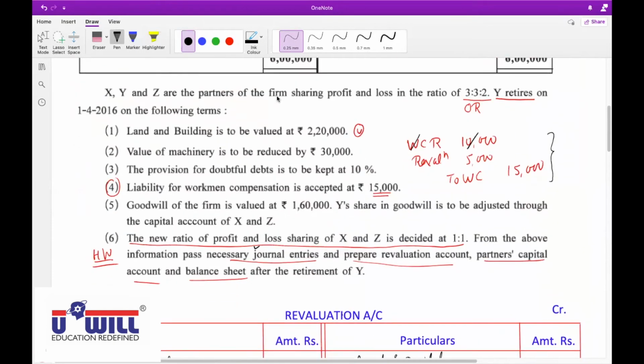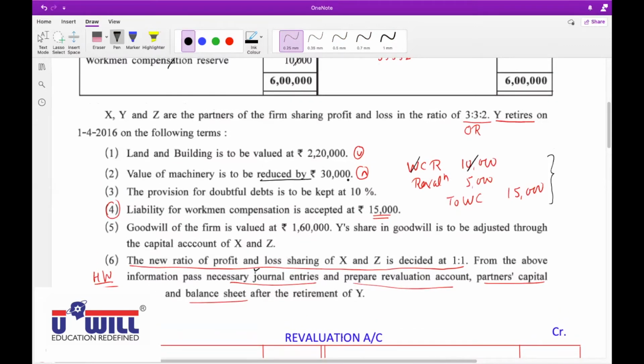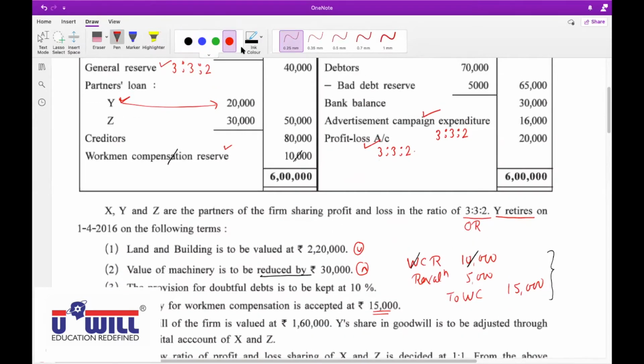Next, value of machinery is to be reduced by 30,000. So, Pratham, unmute yourself. Sir, yes, machinery to be reduced by 30,000. Revaluation account debit side to machinery 30,000 amount in asset side minus from machinery. Very good, correct. Revaluation account debit side, we should be sad. If the value of machinery has gone down, we should be sad.